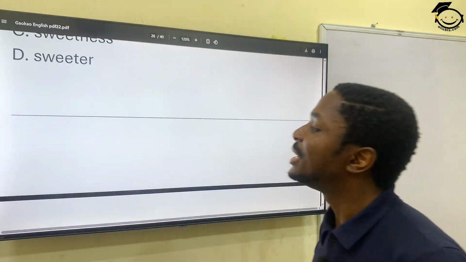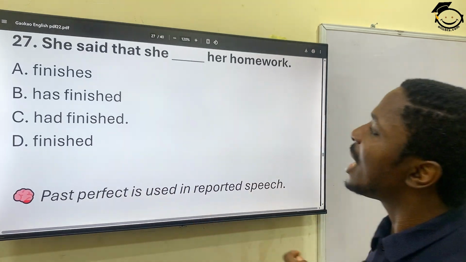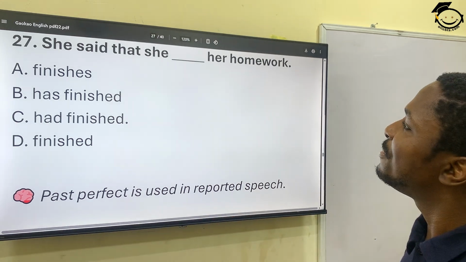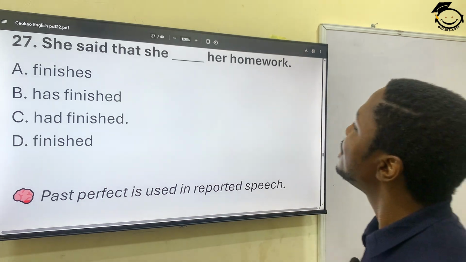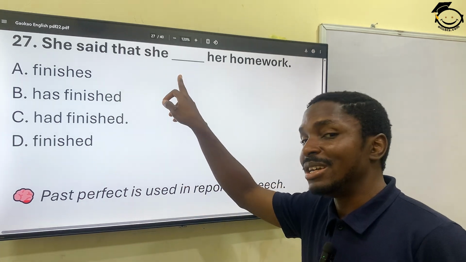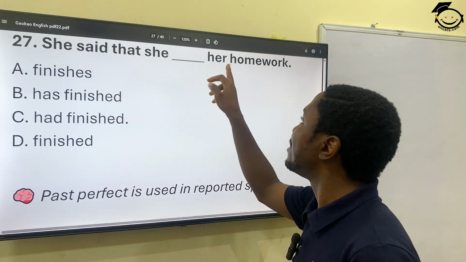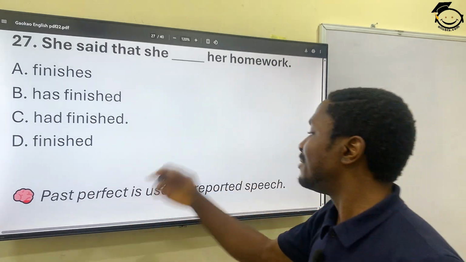It's straightforward. 27. She said that she dashed her homework. She finishes her homework. She has finished her homework. She had finished her homework. Reported speech again. She said that she had finished. And this is a past perfect tense.